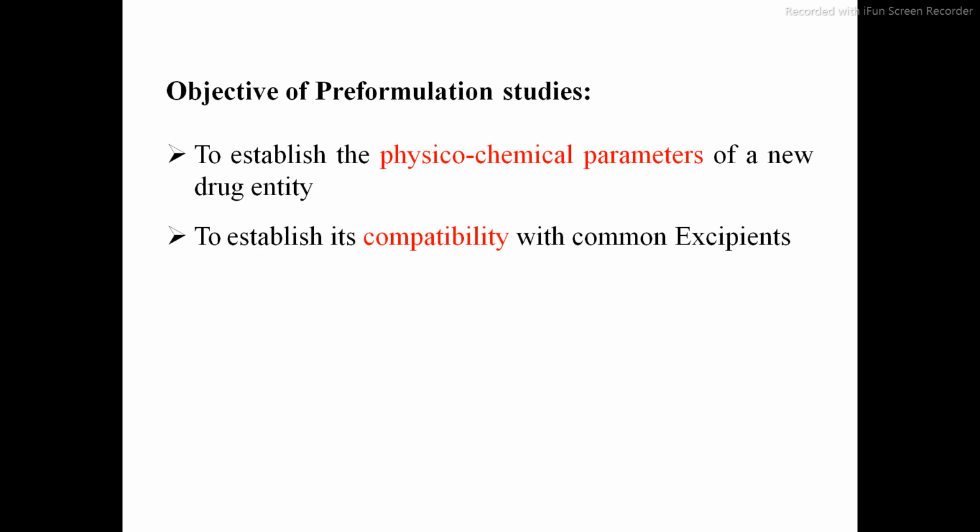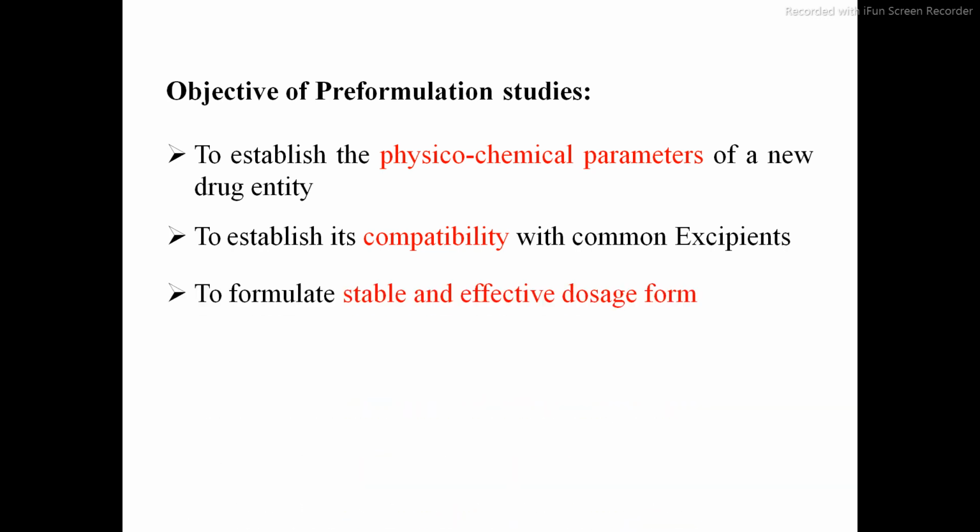Or how you can check the incompatibility. Suppose after compression the tablet is white in color, but after storage of 1 month the color of the tablet changes from white to brownish or blackish, then we can say that there is incompatibility. There may be a reaction between paracetamol and the other excipients. So compatible means you can compress the given drug along with other excipients, and there is no chemical reaction between drug and other excipients.